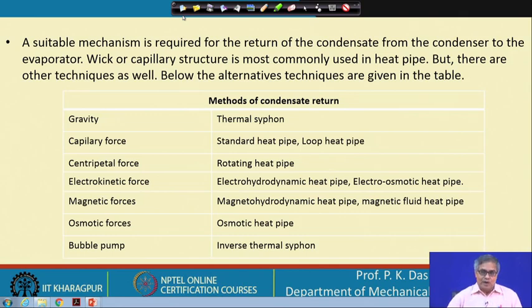So, we want another mechanism. Capillarity is one such mechanism, and commonly this is done by providing a capillary structure, but there could be other methods also.